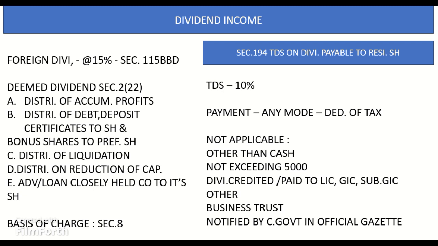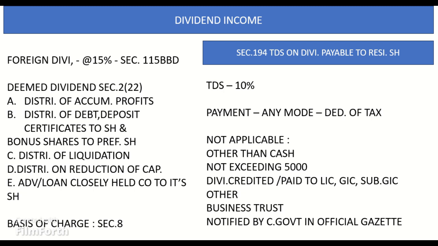Above include all profits of the company up to the date of distribution or payment of dividend. Accumulated profits in point, distribution on liquidation, include all profits of the company up to the date of liquidation whether capitalized or not. Next we're going to learn about Section 8, basis of charge of dividend.